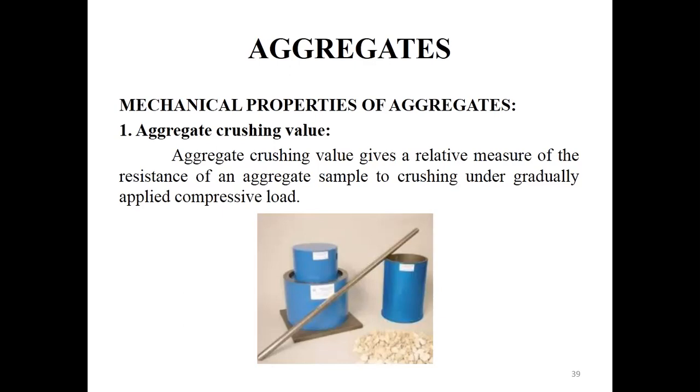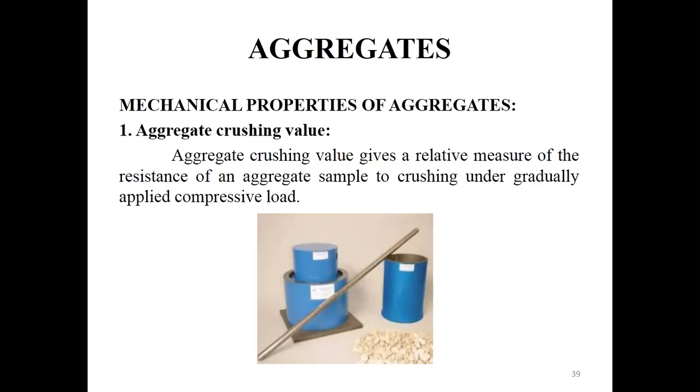The load is applied at a uniform rate in such a way that it causes a total penetration of the plunger into the aggregate of about 20 mm for normal crushed aggregate in 10 minutes. Within 10 minutes, the 20 mm penetration will be achieved, so a uniform rate of load will be applied.